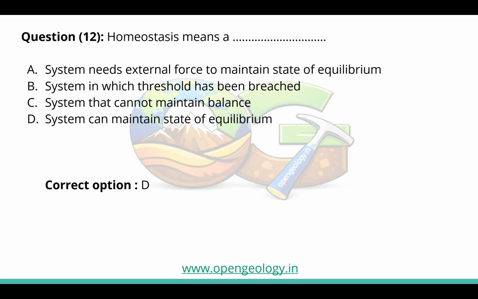So here question number 2 is, homeostasis means a system needs external force to maintain a state of equilibrium, system in which threshold has been breached, system that cannot maintain balance, system that can maintain the equilibrium. So the correct option is system can maintain a state of equilibrium.